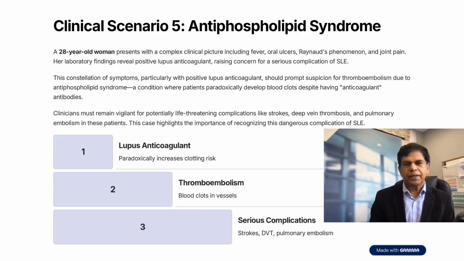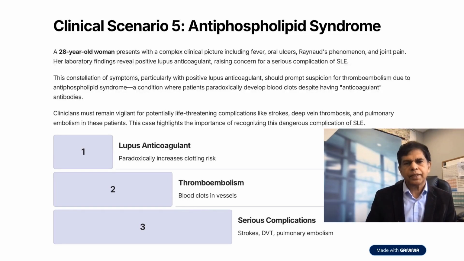Clinical scenario 5, antiphospholipid syndrome. A 28-year-old woman presents with a complex clinical picture including fever, oral ulcers, Raynaud's phenomenon, and joint pain. Her laboratory findings reveal positive lupus anticoagulant, raising concern for a serious complication of SLE. This constellation of symptoms, particularly with positive lupus anticoagulant, should prompt suspicion for thromboembolism due to antiphospholipid syndrome, a condition